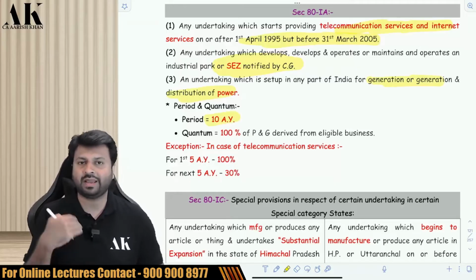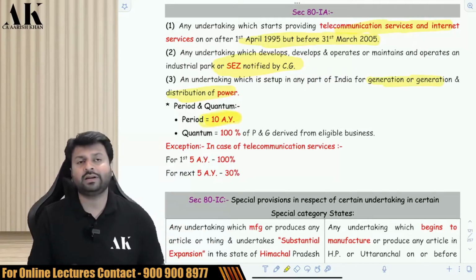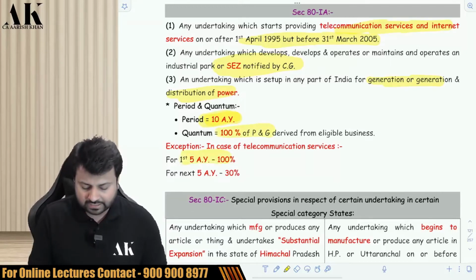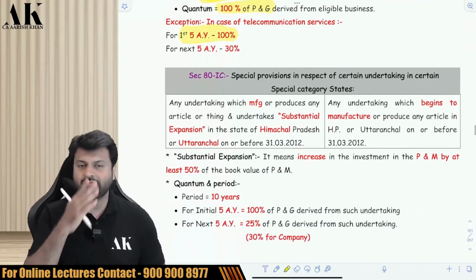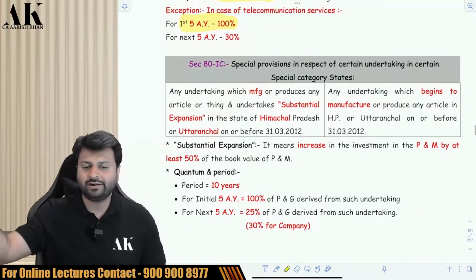Sorry if I say exempt, I'm really sorry for that. These are not exemptions, these are deductions. Then your 100% profits will be deductible for 10 years. And in case of telecommunication, the benefit is slightly lesser. In case of telecommunication, for the first 5 years it is 100%, and for the next 5 years it is 30%. Okay, but apart from that, for the rest of the businesses it is 100% for 10 years.